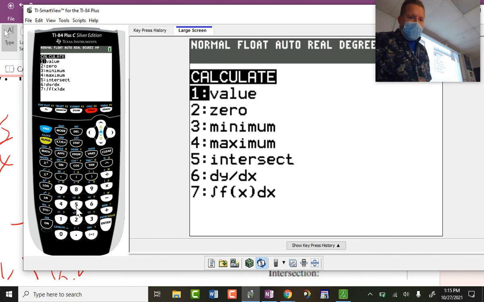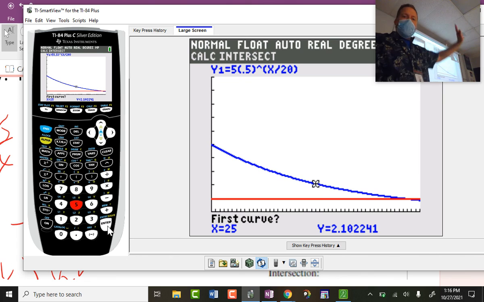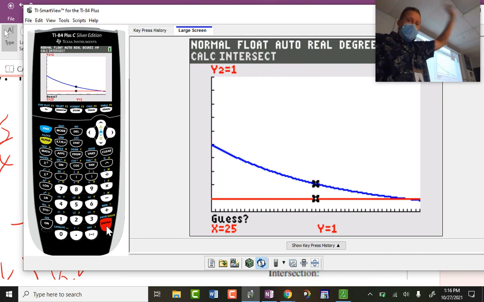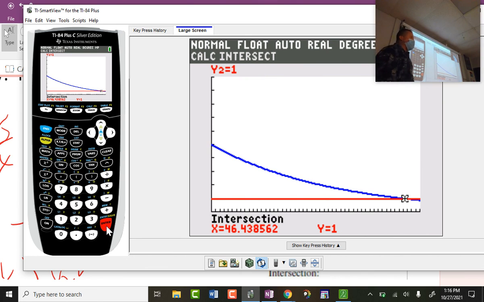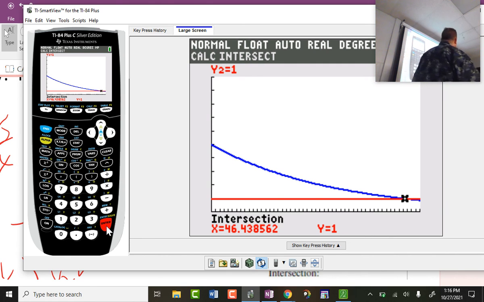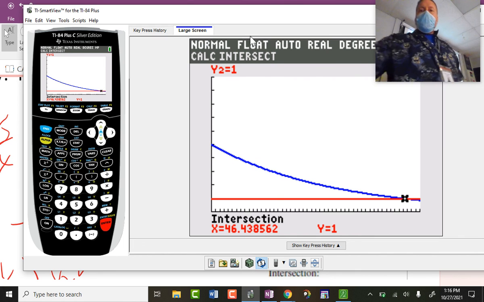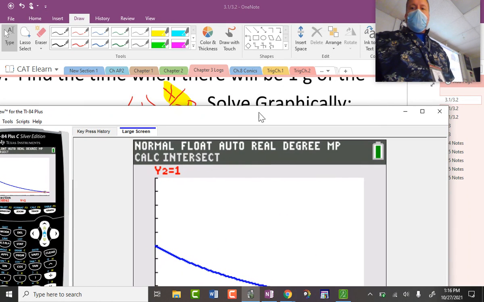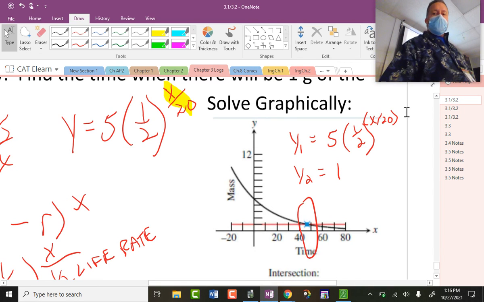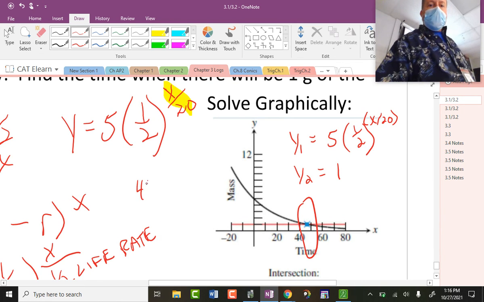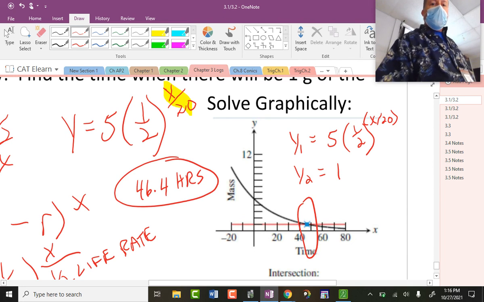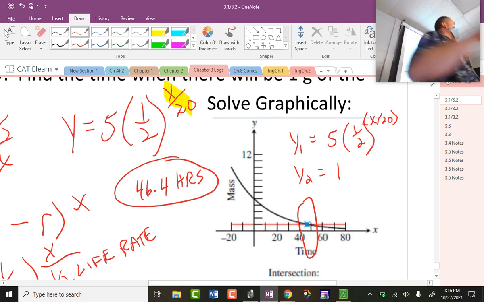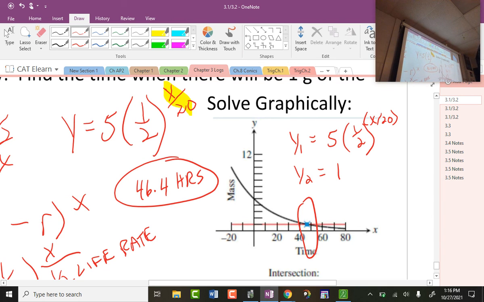We can go ahead and find that intersection. Second, calculate 5. Watch how fast I do this. You know what? Who cares? Enter, enter, enter. It's because there's only one intersection point. You don't even have to get close to it. All right? So the intersection happens at 46.4. And this should make sense. That is at 46.4 hours. Remember what I told you? After 40 hours, you'd have 1.25 grams. So therefore, it's just a little bit further after that.